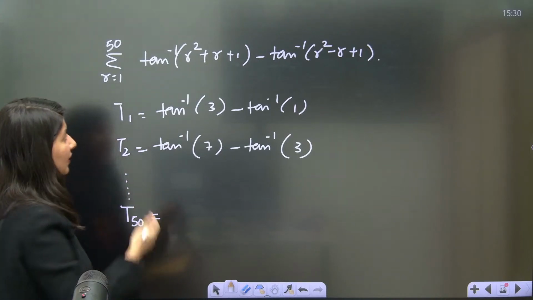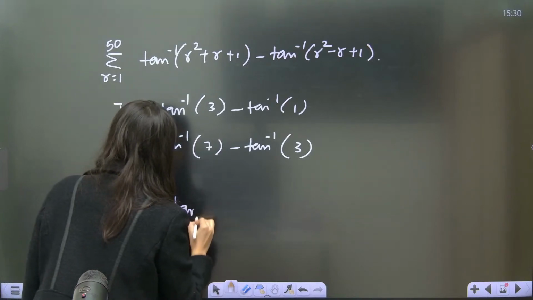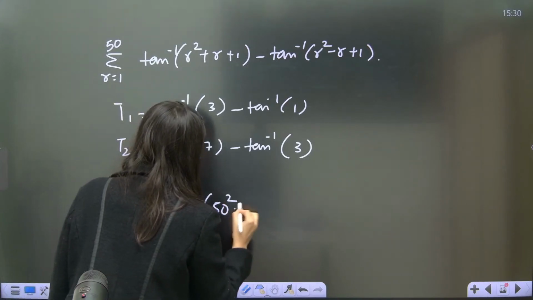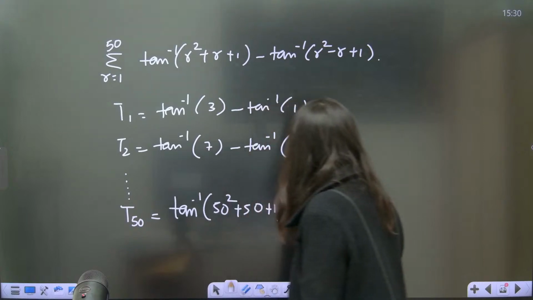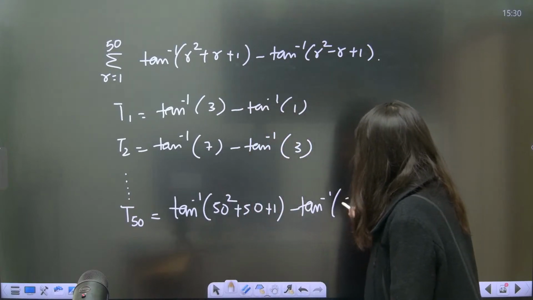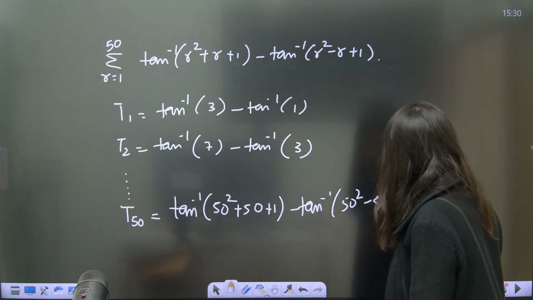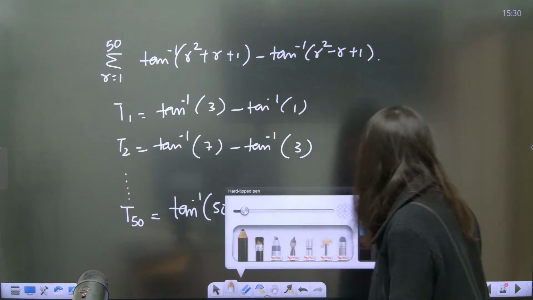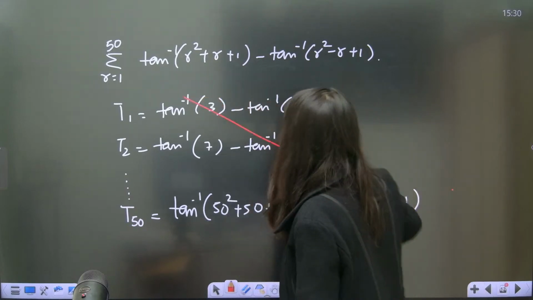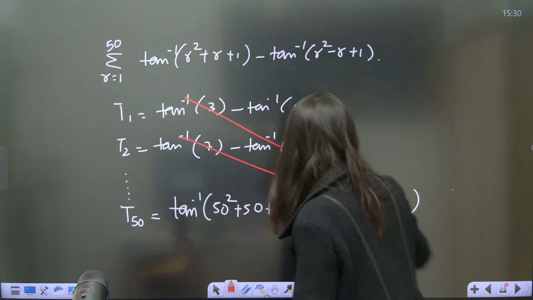And all the way up to T50. Correct? T50, tell me: tan inverse of 50 square plus 50 plus 1 minus tan inverse of 50 square minus 50 plus 1. Now start cancelling. Can you see tan inverse 3 is gone, tan inverse 7 is also gone, this term is also gone.